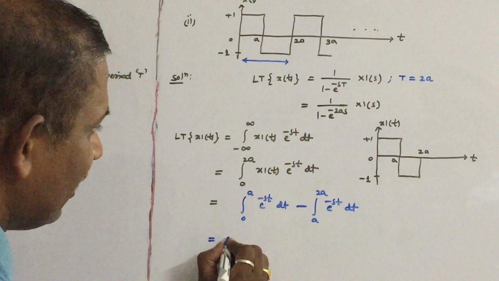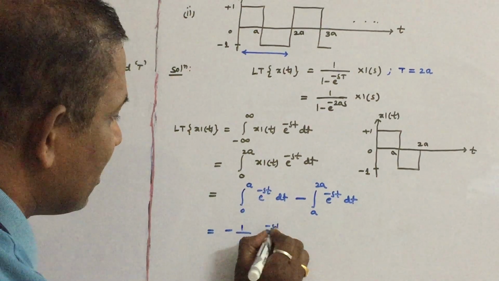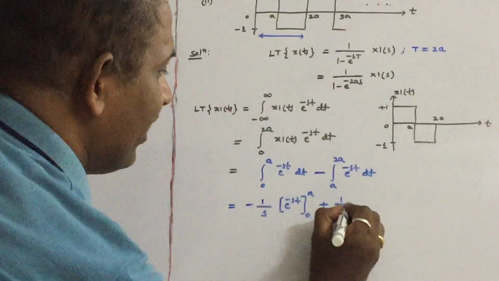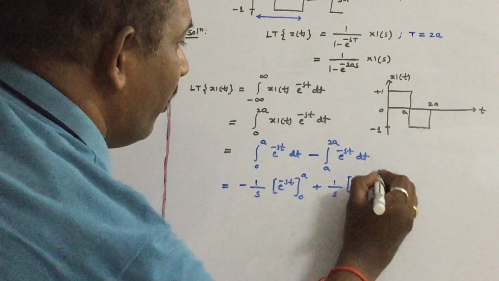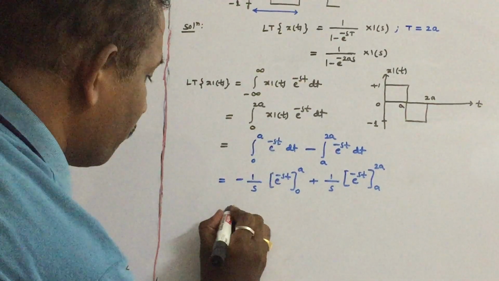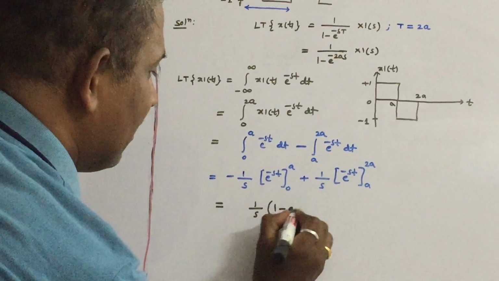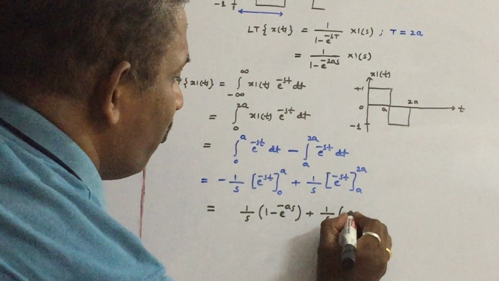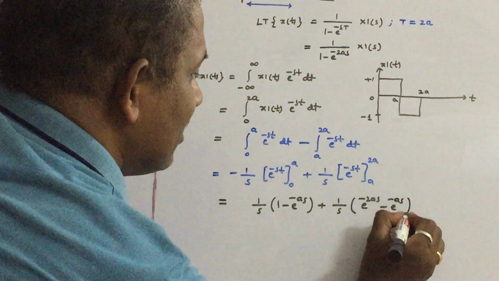So what is the answer? Let us see. Minus 1 by s into e power minus st, substituting the limits 0 to a, plus 1 by s into e power minus st, the limits are a to 2a. Now substitute the limits, taking the minus sign inside: 1 by s into 1 minus e power minus as, plus 1 by s into e power minus 2as minus e power minus as.